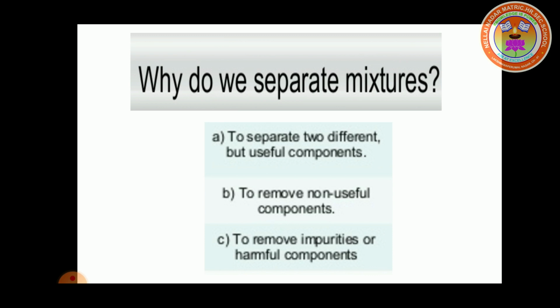Students, why do we separate mixtures? Already we know many mixtures contain unwanted materials. So, to remove the impurities or unwanted materials from the mixture is important. Separation of mixtures is very important.